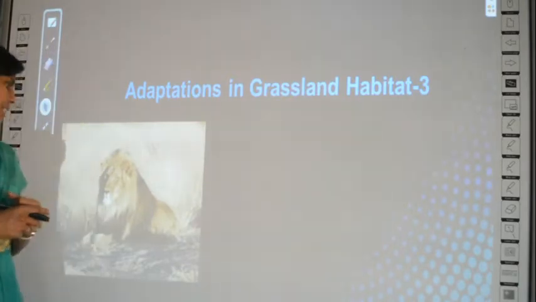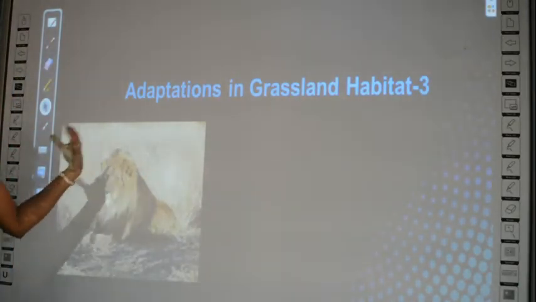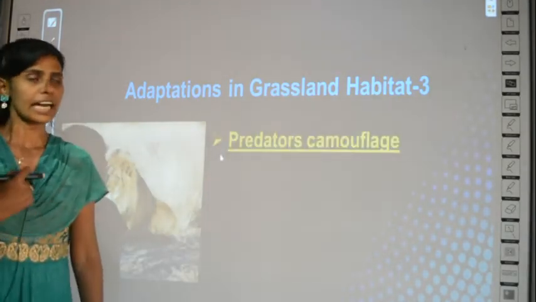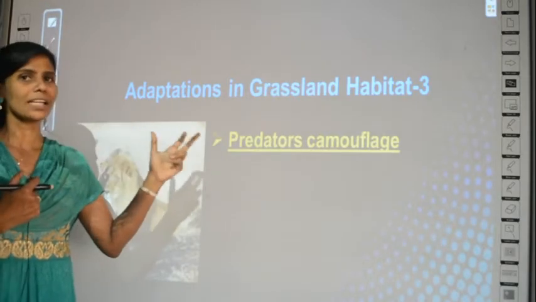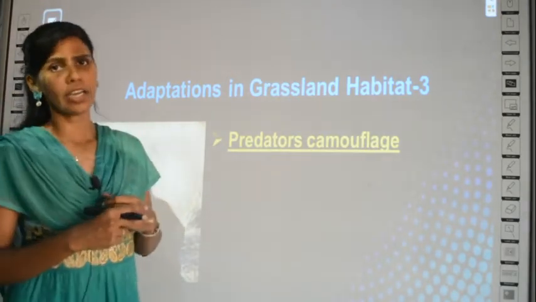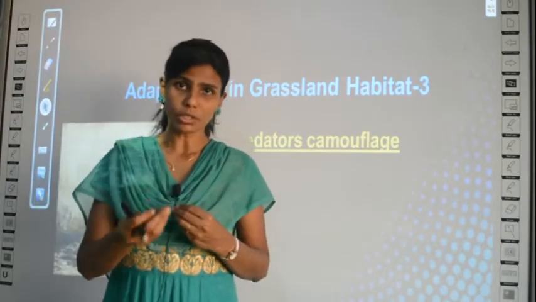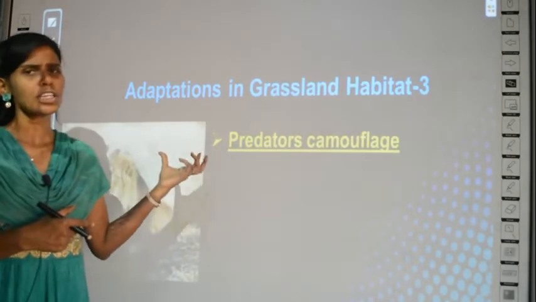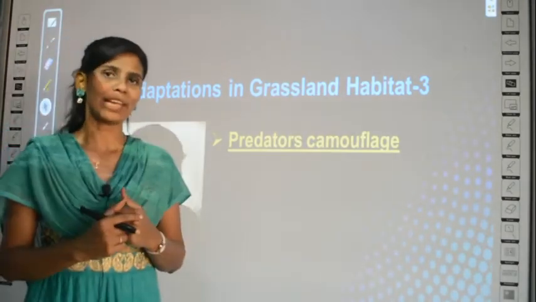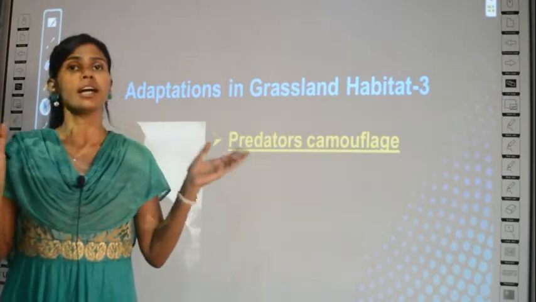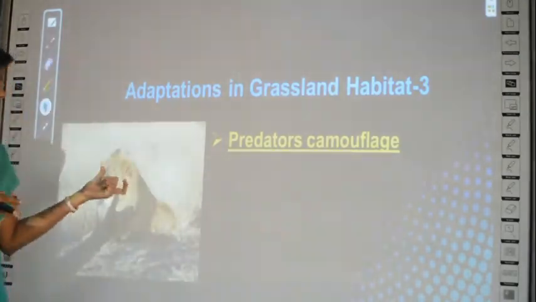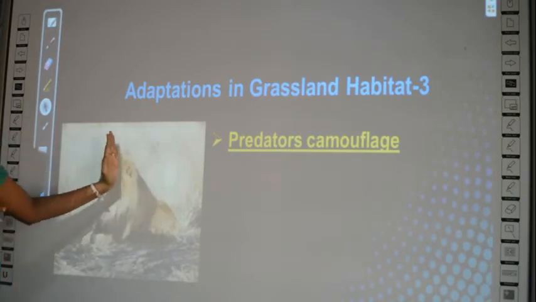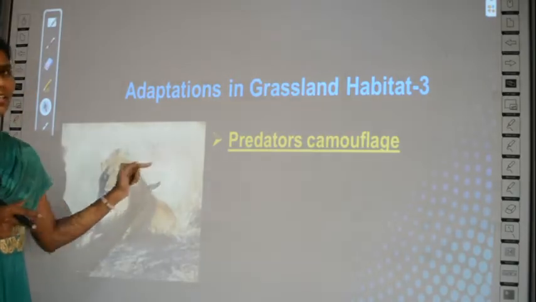What can you see here? There is a lion. Behind it there are actually grasses, like dried grasses. Usually the animals, especially the predators, I told you about predator and prey. No, what is a predator? If some animal is going to kill another animal, that is called a predator. Lion is a predator, I told you already, no. So these predators, what they do, they camouflage. Camouflage means they will take the color of the environment. See, it is going and sitting inside dry grass so that it is not differentiated much. This portion also appears like grass only.